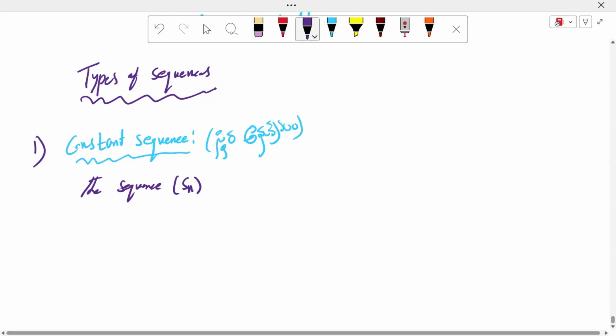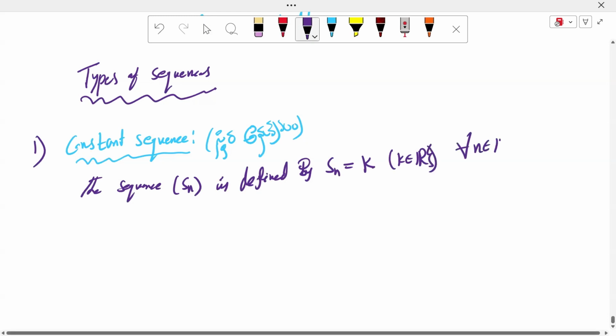Sn is defined by Sn equal to k, where k belongs to the real numbers, for all n belonging to the natural numbers, is called a constant sequence.